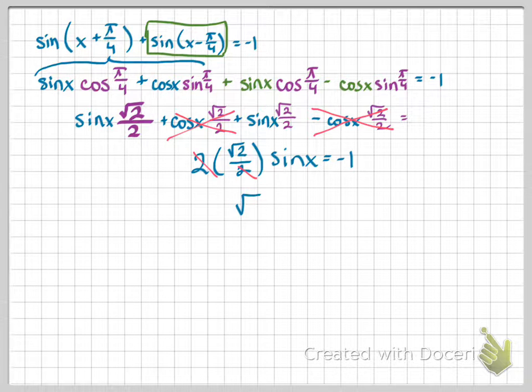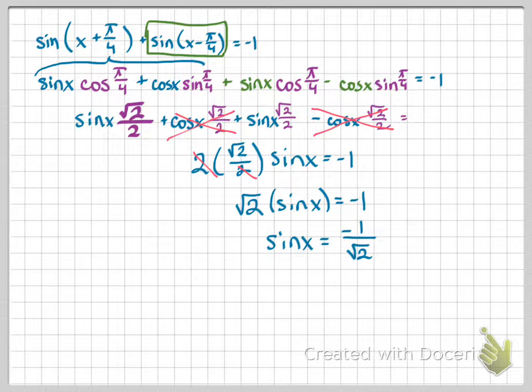Now the 2's are going to cancel, leaving me with the square root of 2 times the sine of x equals -1, and I can divide by the square root of 2 to say that the sine of x equals -1 divided by the square root of 2. If I rationalize this to make it look more familiar, the sine of x equals negative square root of 2 divided by 2. So I ask myself, where on the unit circle is the sine of x equal to the negative square root of 2 divided by 2?